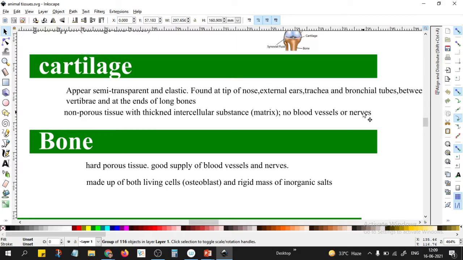If the nerves get damaged, then the pain is extremely high. So that is the main difference. Cartilage does not have any blood vessel supply, it does not have any nerves, it is semi-transparent and elastic.